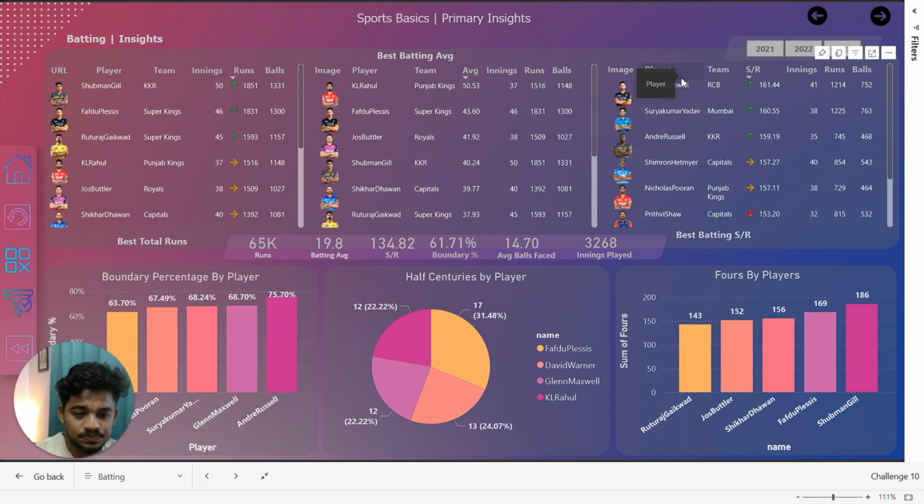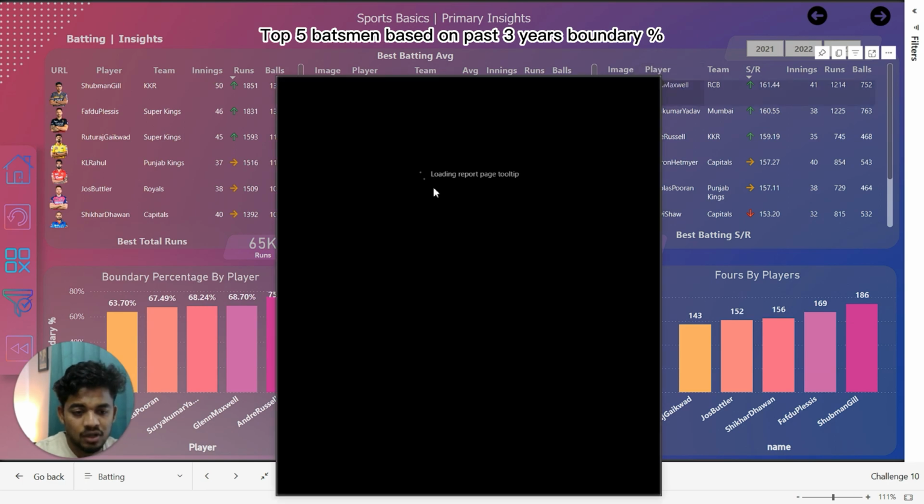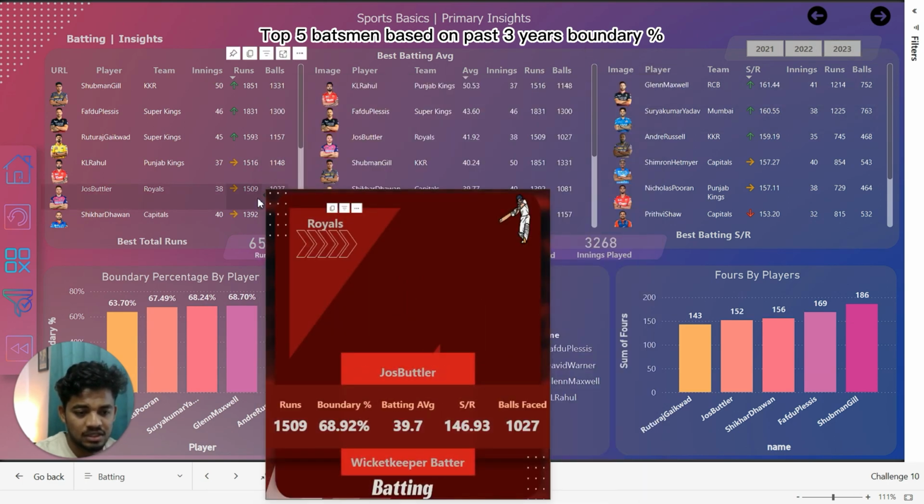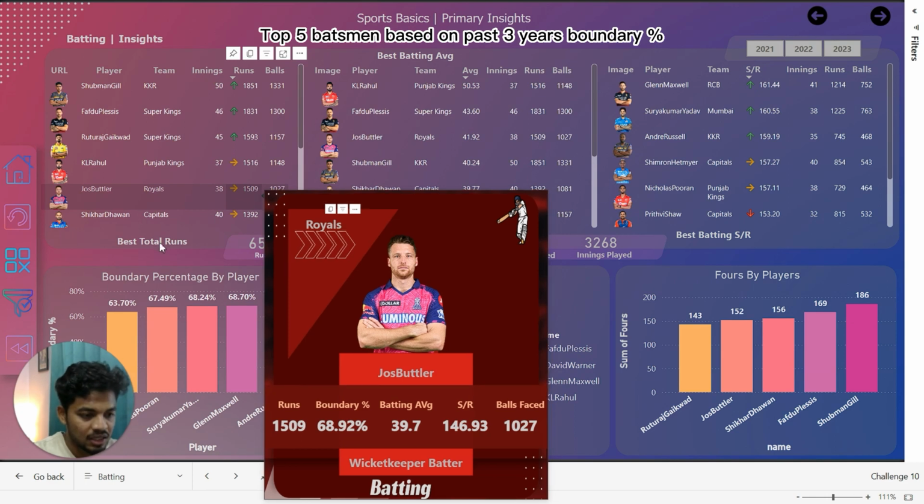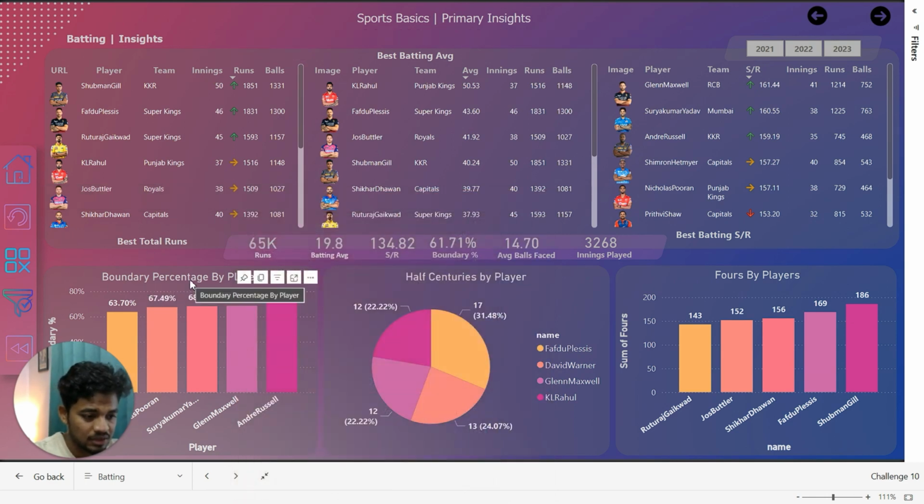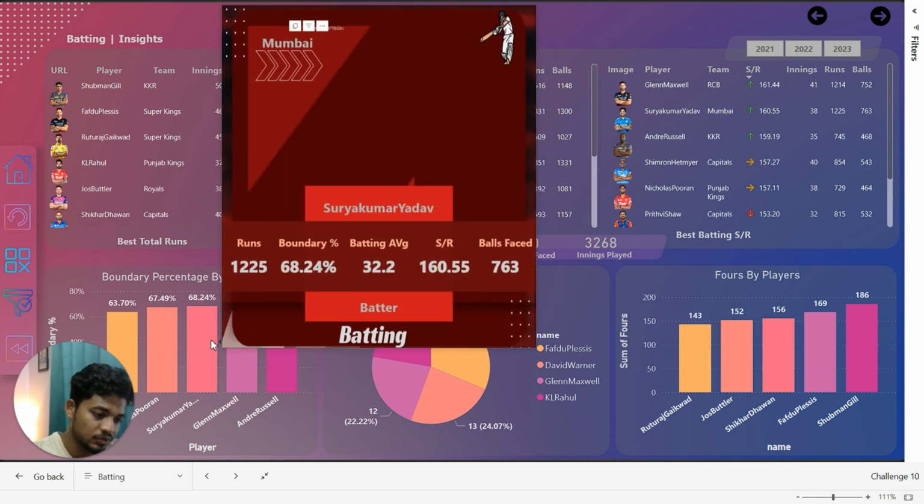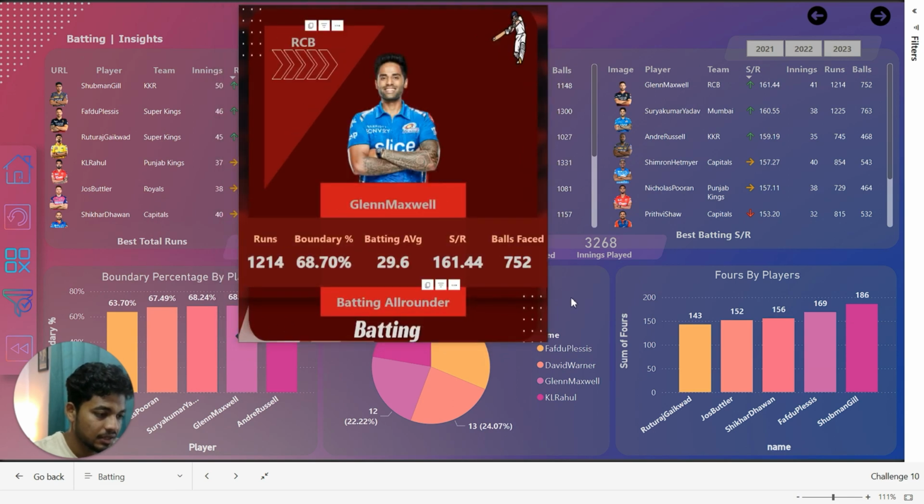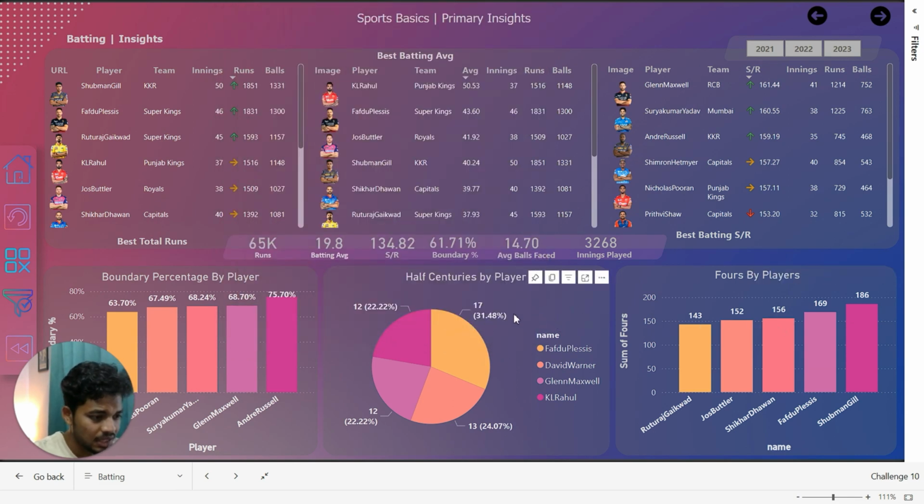And fourth question, who are the top 5 batsmen based on the percentage of boundaries, 4s and 6s? Boundary percentage is nothing but the total runs that come from boundaries, which includes 4s and 6s. Here we have Andrew Russell with 75%, and next we have again Maxwell with 68, and followed by Rahul with 68. And these two visuals I have additionally included. These are the current part of some problem statement.